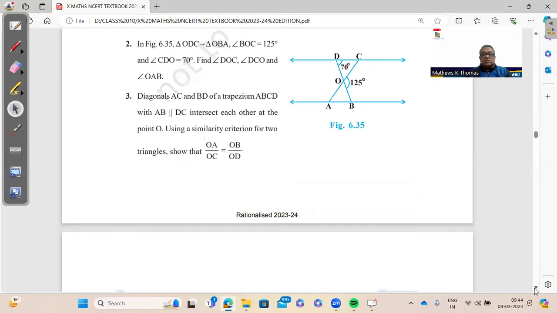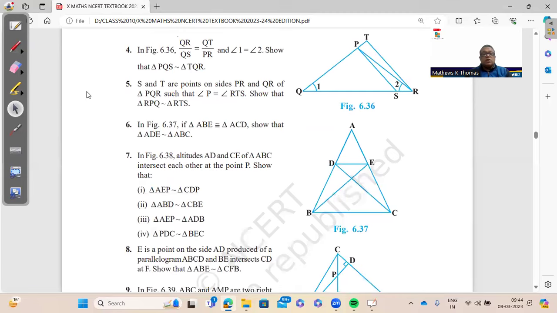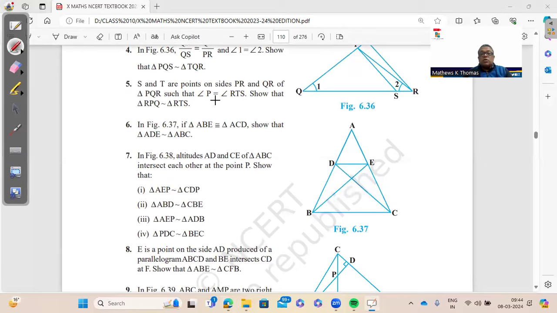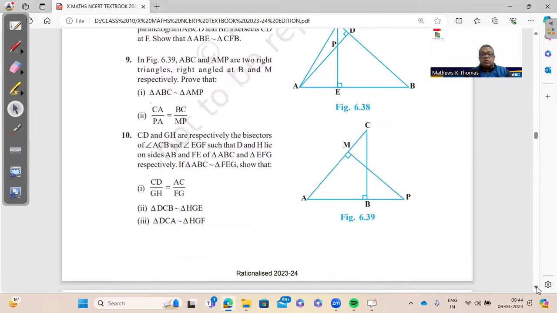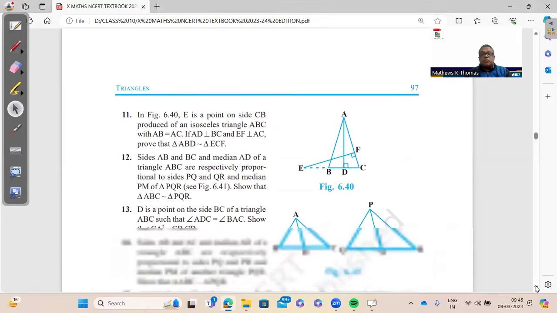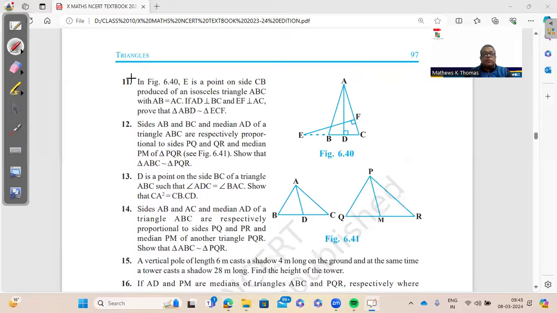Then we go to the exercises. The important questions here, if you are noticing, there are quite a lot of questions. But the important question here is question number 5. It's a simple question, but at the same time, it is repeated quite often. And here you have question number 11, important. Question number 12, 13, and 14. 14 is very important. Many people get confused between 12 and 14. Make sure that for 12 and 14, you know how to do it, because don't mess up the two. They appear to be similar, but actually it is very different.